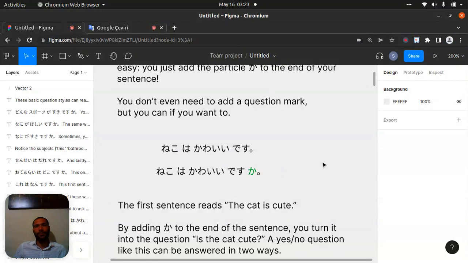Or verbs, you can use it also there where you can put verbs. Do you want a cat? Neko ga hoshi desu ka? Do you like cats or do you hate cats? You can use it also like that.